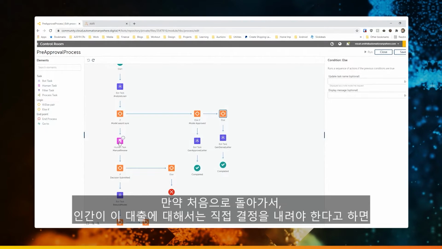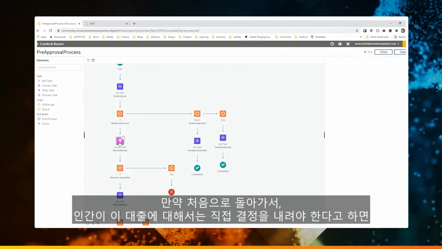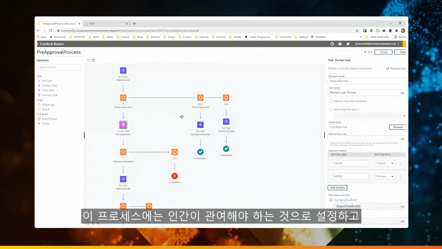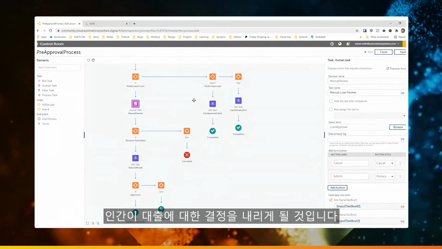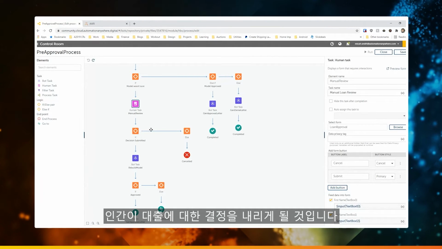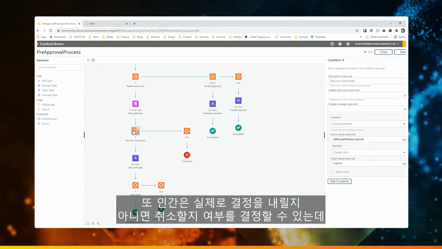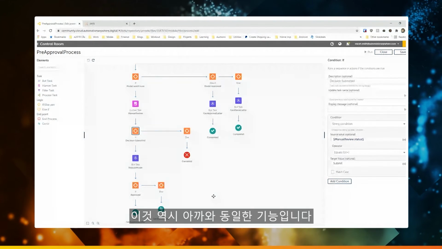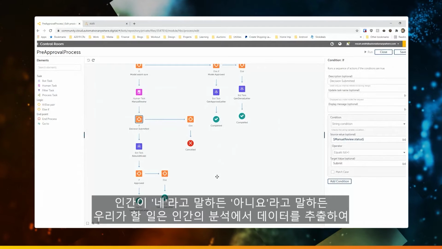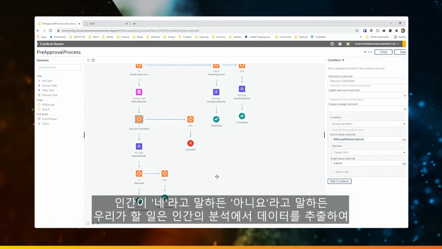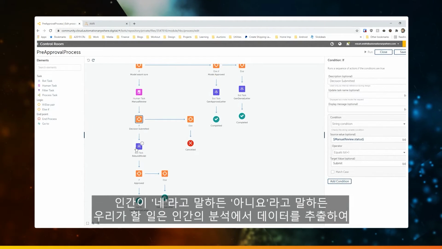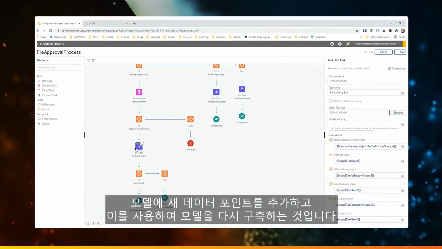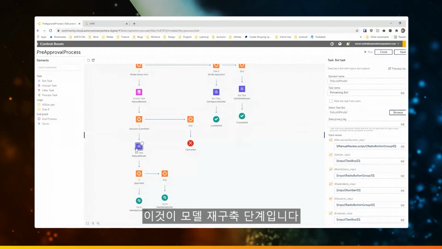Okay, so going back to our first one here, if the process determines that a human needs to be involved, the human would then make a determination on that loan. And the human would then decide whether I'm going to actually make a decision or whether I'm going to cancel. So we had that same functionality before. Whether the human says yes or no, what we're going to do is take that data from the human's analysis and add a new data point to our model. And we're going to use that to rebuild our model. So this is that rebuild model step.